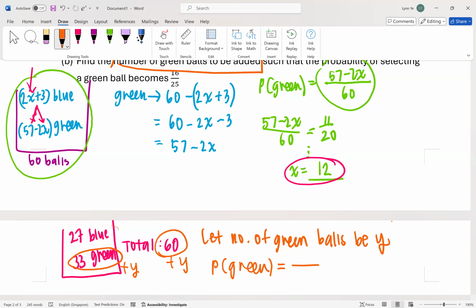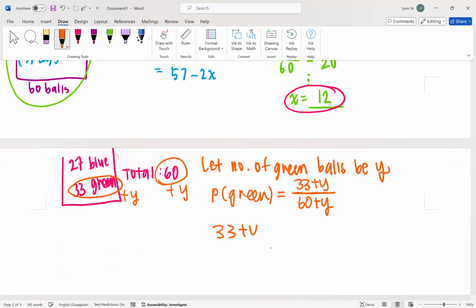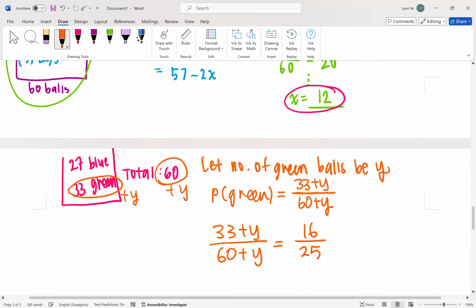Why use a calculator? It means you do not know where to look for the information. It's all on the screen. What's the probability of getting a green now? 33 plus Y. Yes, 33 plus Y. And what's the new total? 60 plus Y. Why do I find the probability of green? Because can you see here? What did they say? 16 over 25, right? So now I can say that 33 plus Y over 60 plus Y is equal to 16 over 25.